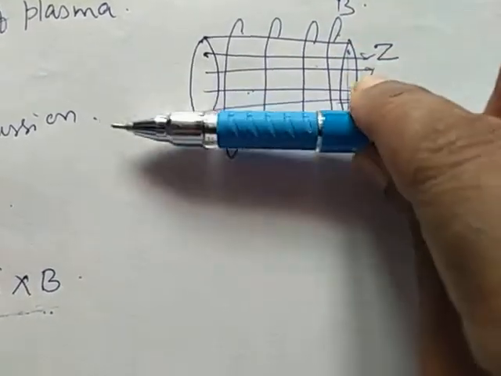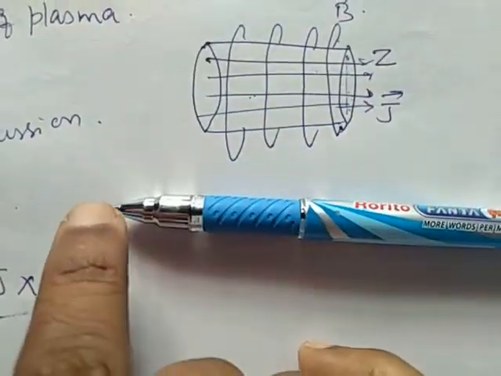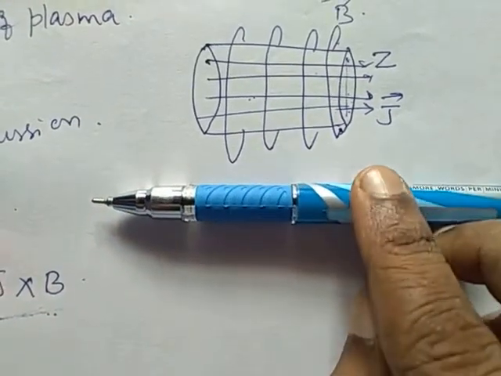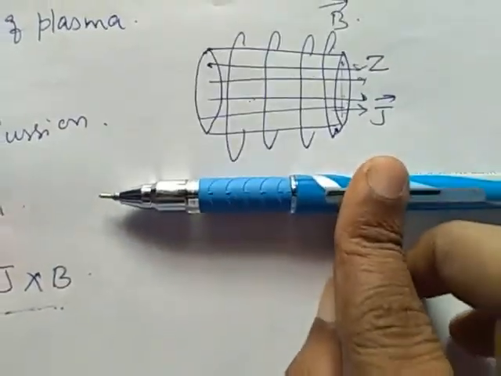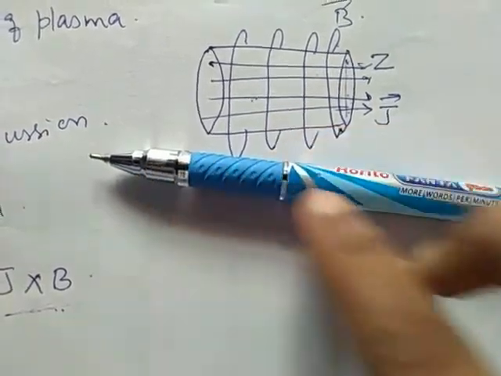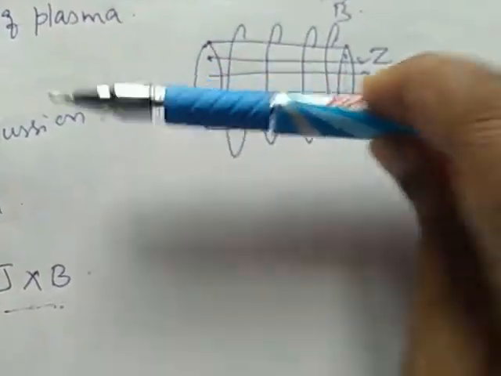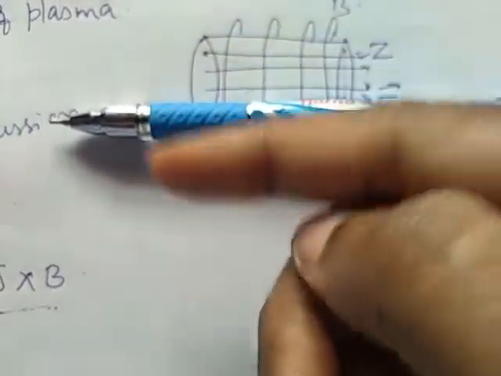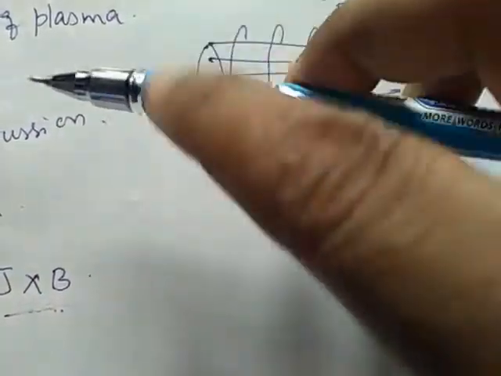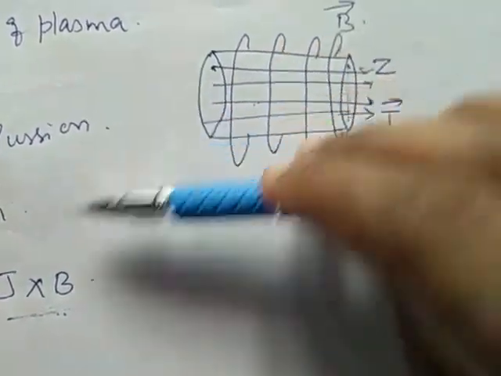Suppose this is our cylinder, and the refill inside the pen we consider as our current density. Outside this blue cover, we have some other force rotating around it. That is our magnetic field B.